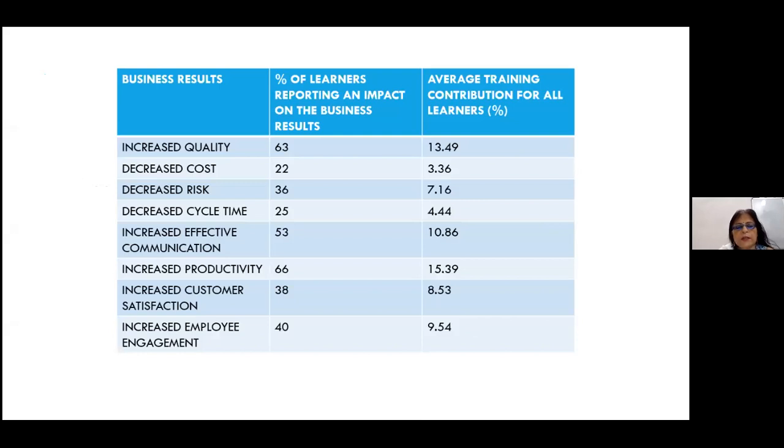So here you get this business results and the percent of learners reporting an impact on the business result and average training contribution for all learners. So increased quality, you can see the data. They took increased quality, decreased cost, decreased risk, decreased cycle time, increased effective communication, increased productivity, increased customer satisfaction, increased employee engagement, and so on. So this is the data that could be tabulated after the business results. So this is all tabulation.